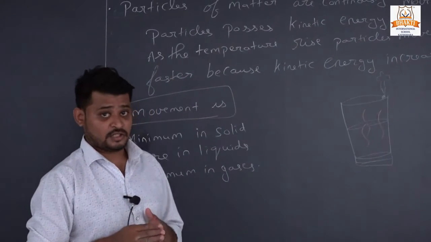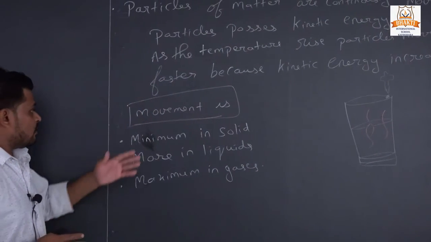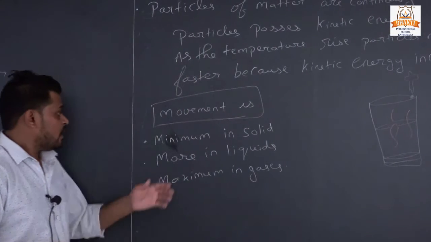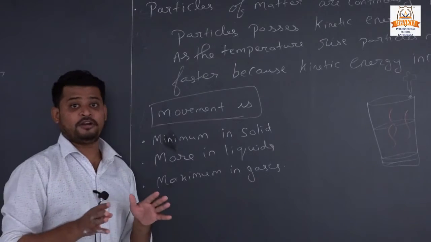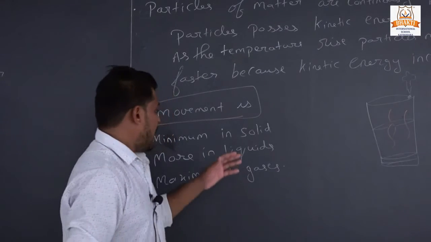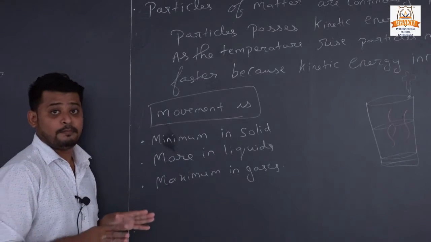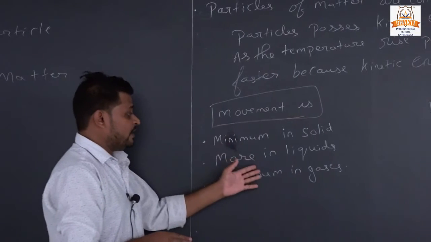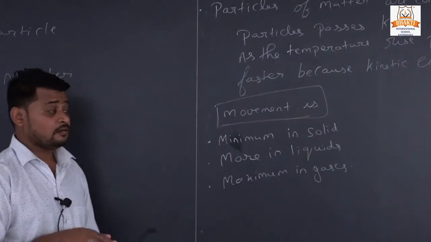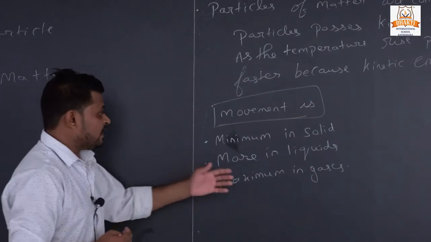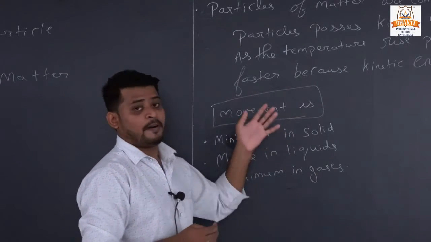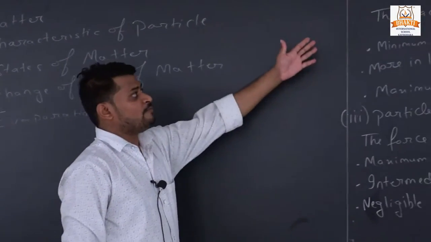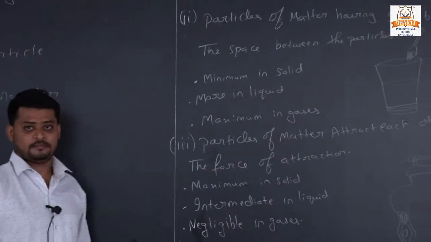There are three types of matter: solid, liquid and gas. In solid, the movement of particles is minimum. In liquid it is more, compared with solid. But in gases the movement of particles is maximum.